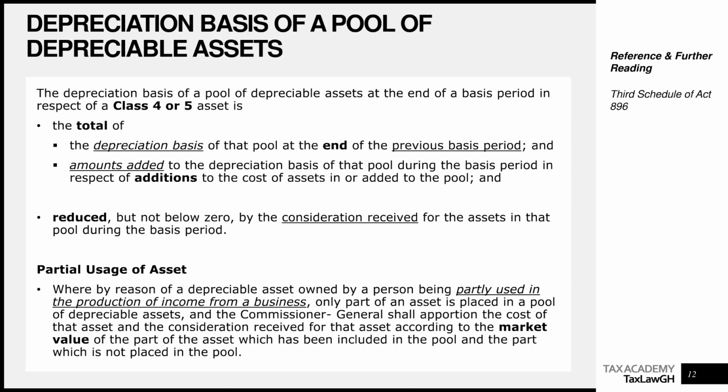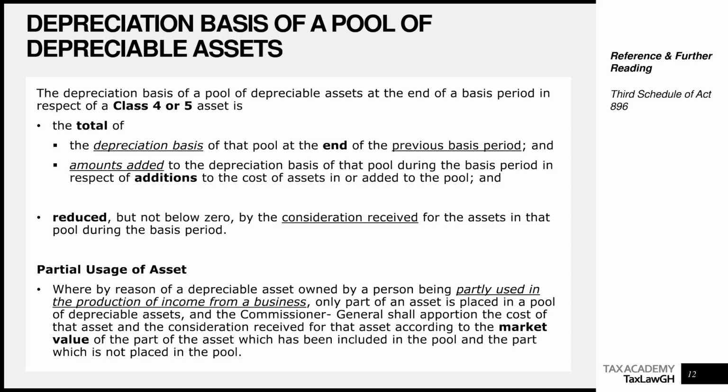On Saturdays, that's what you use to attend all your weddings and funerals. Then on Sunday, you attend church. You are an elder in 3 different branches. So the car is used a lot for your personal purposes. What the law says is you are not going to put the full cost of the car in Pool 2. Why? Because part is used in the business, in this case 60%, and then 40% for personal use.